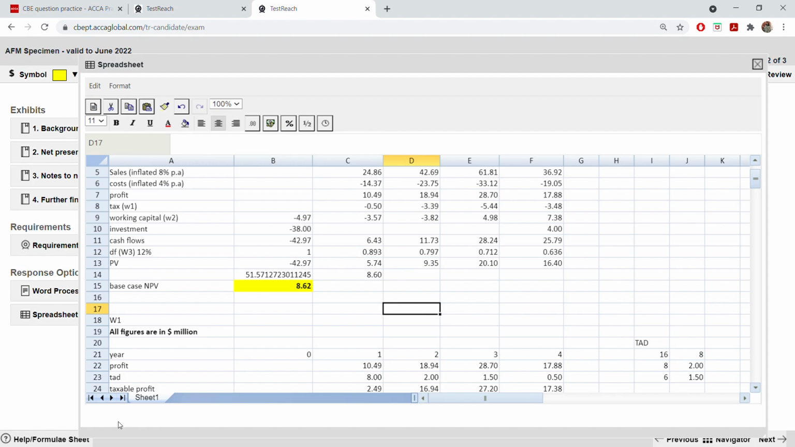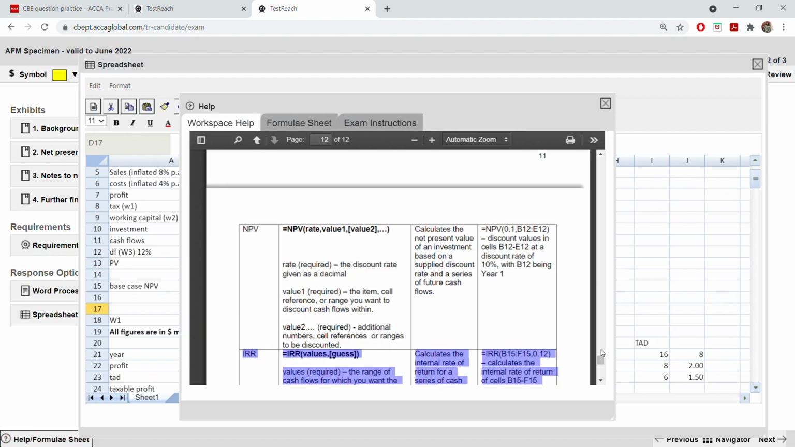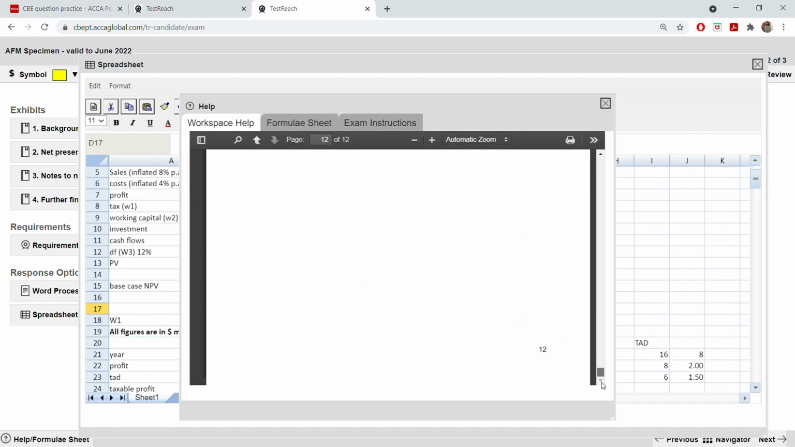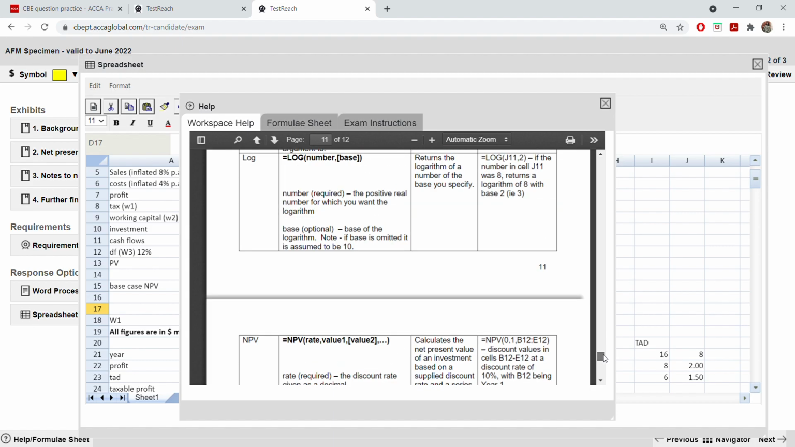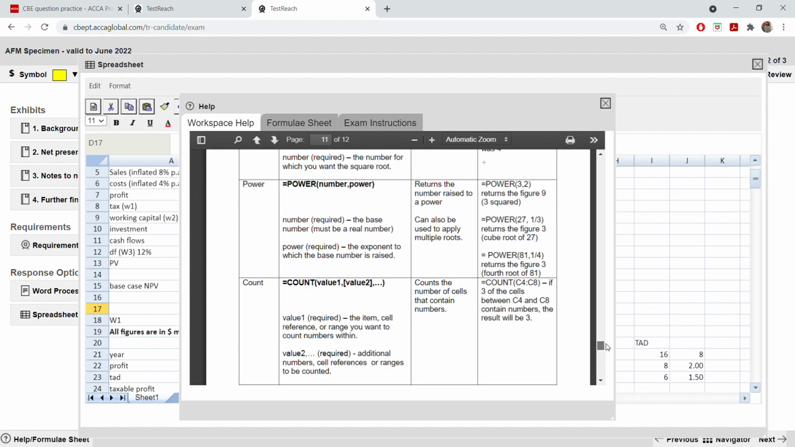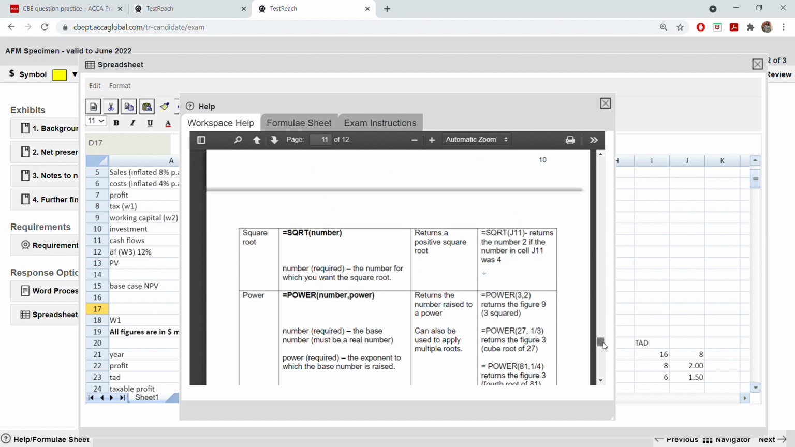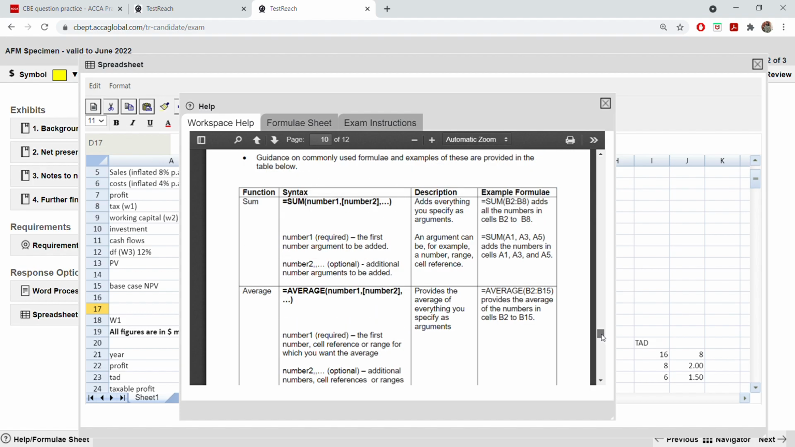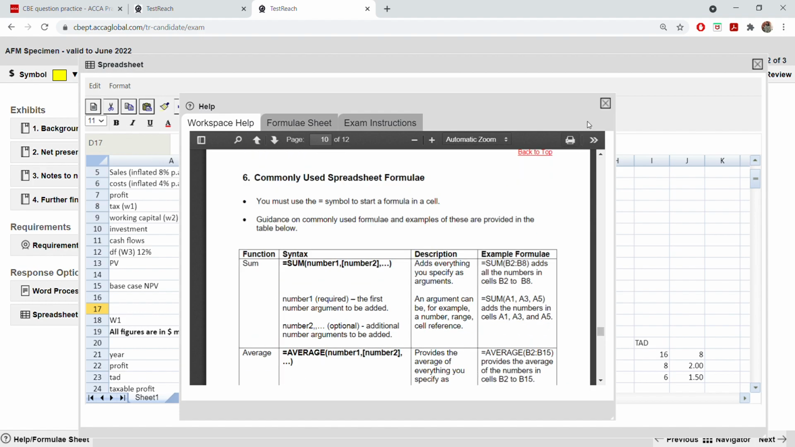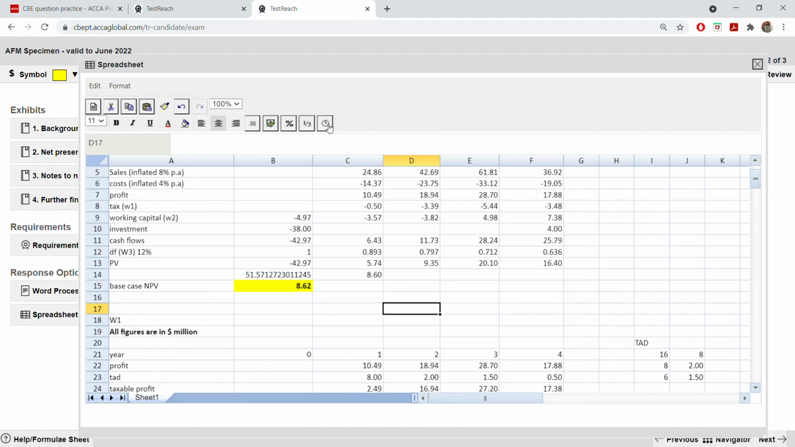There are some other formulas here, such as IRR we have. Then what else? Log, round figure. I've shown you how to round up using format cell, so we don't need it. Count, power, square root, average, sum. These are easy functions, but net present value and IRR is something that you should know.